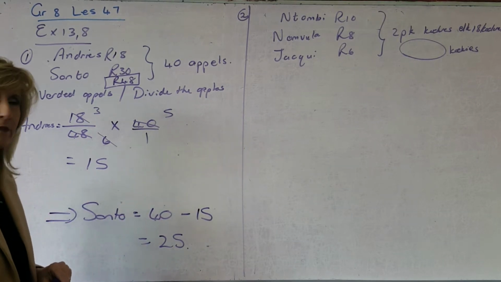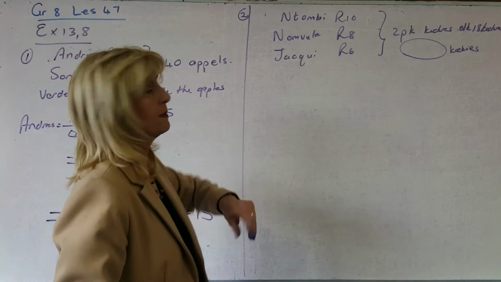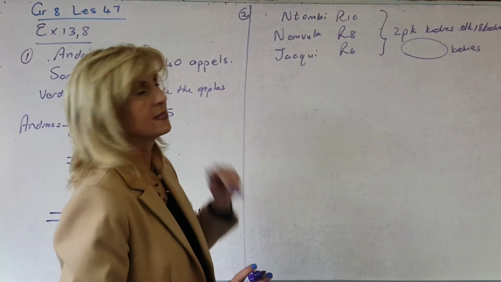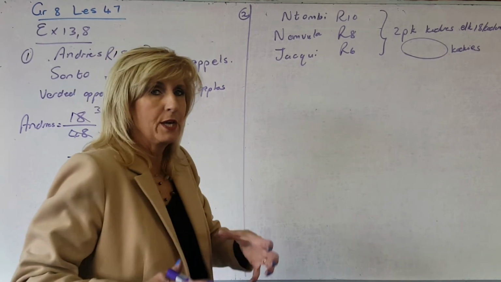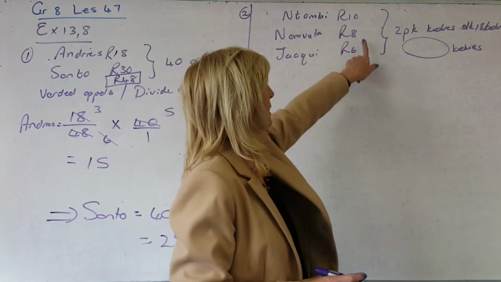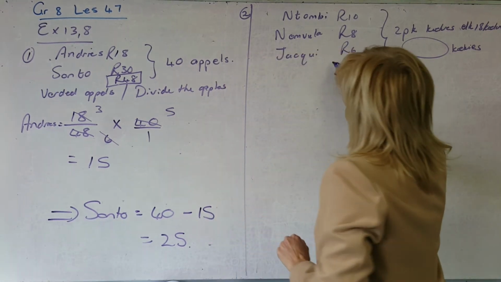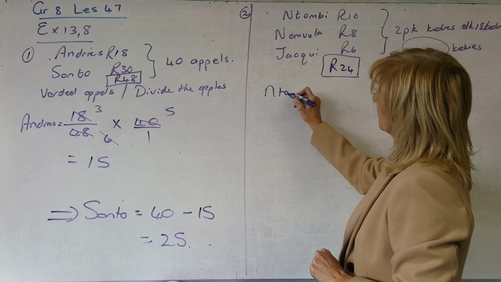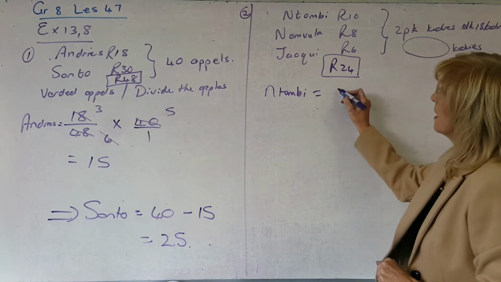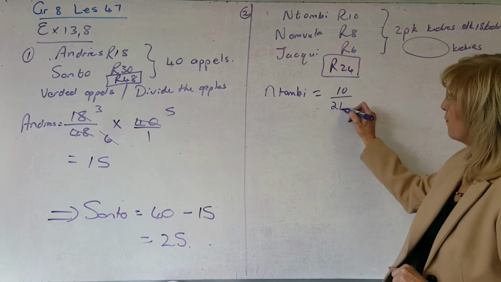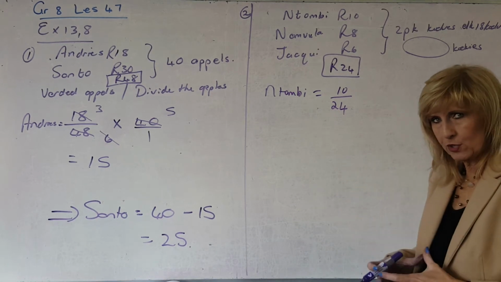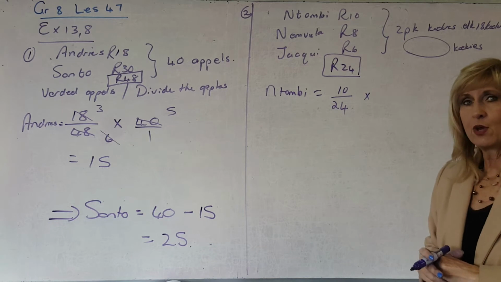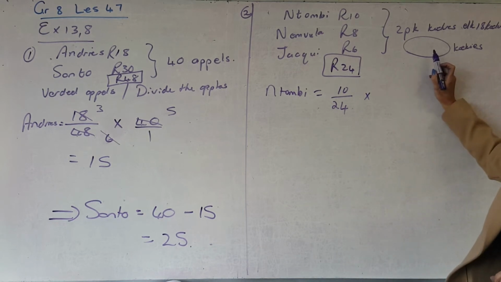Let's do the last one of these. So each of them gives a different amount of money. They're buying cookies. So each of them gives a different amount of money. So what is the big share? It was 10 rand and 8 rand and 6 rand, which gives me 24 rand. That's the big cake. So then Ntombi must get 10 out of the 24. That's the share of the pot that she's got to get. But now here was another kink in the cable, because there was 2 packets of cookies.